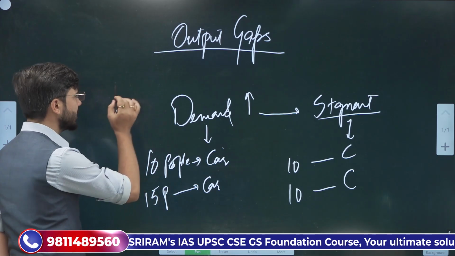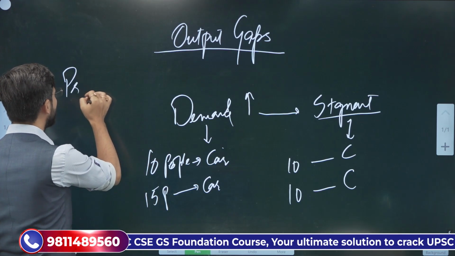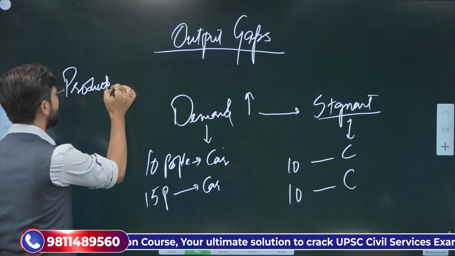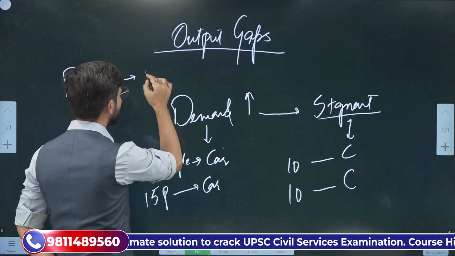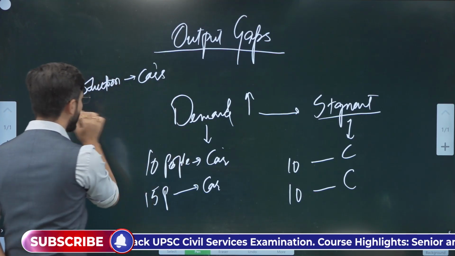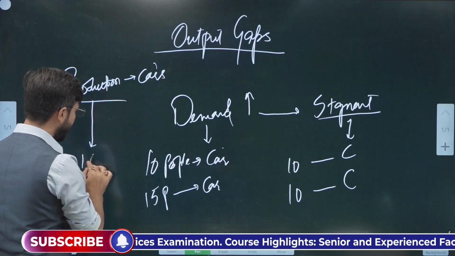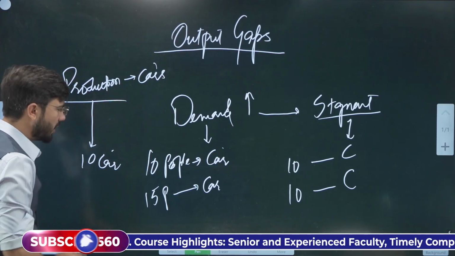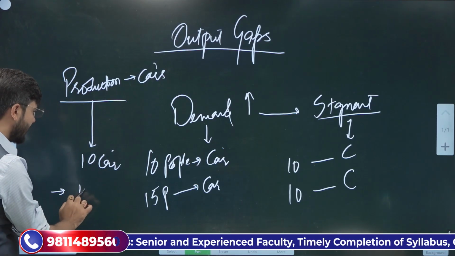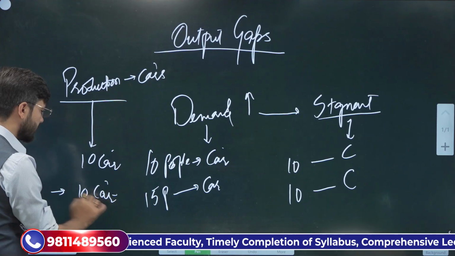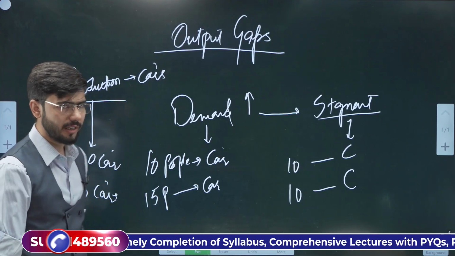But last year, the production of cars was 10 cars, and this year the production is again 10 cars. Tell me, what will happen?